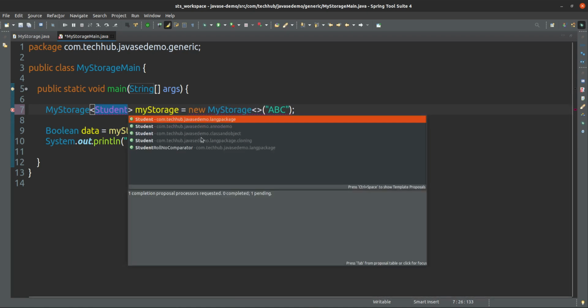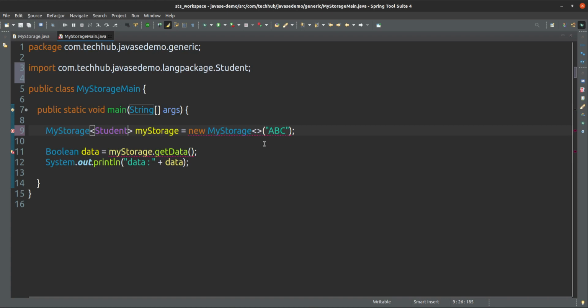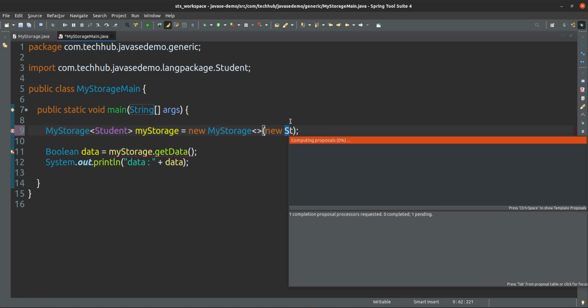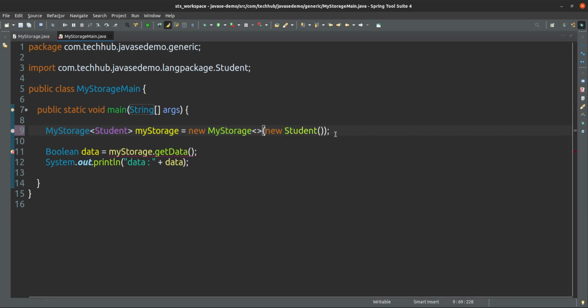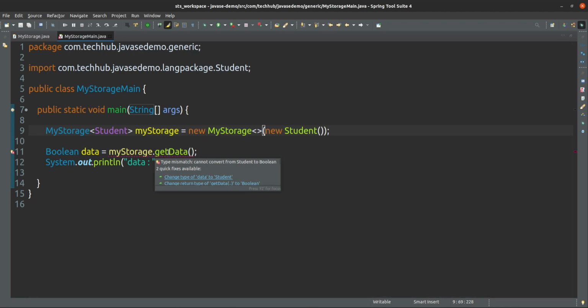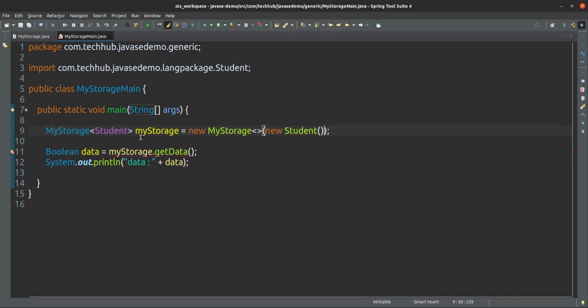Student. So this is a student. So here you have to give student. Now new student, okay. So now what exactly will the error be? Type mismatch, cannot convert from student to boolean. So here you have to give student only.